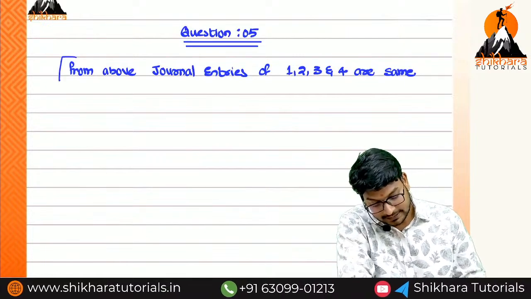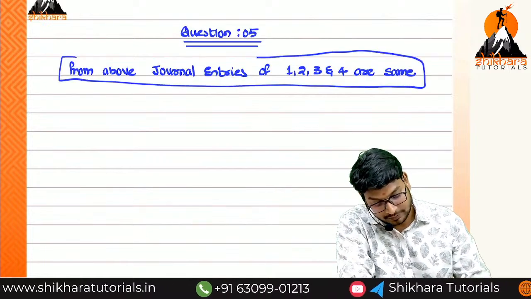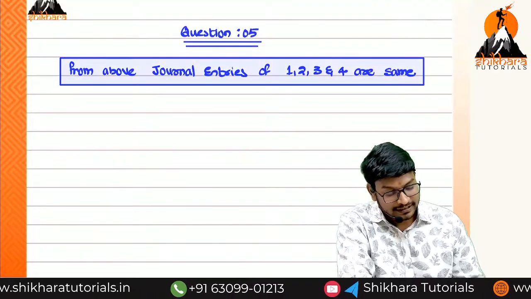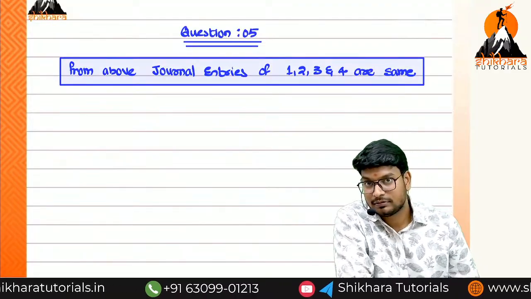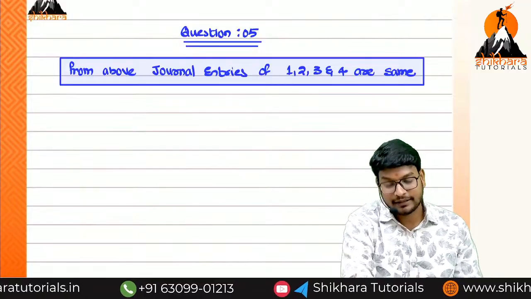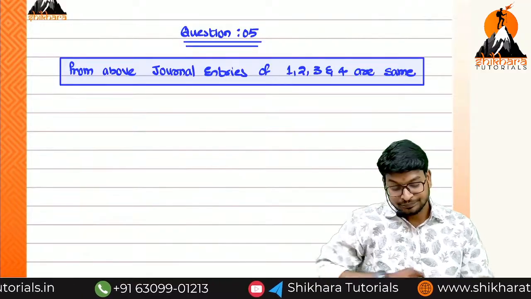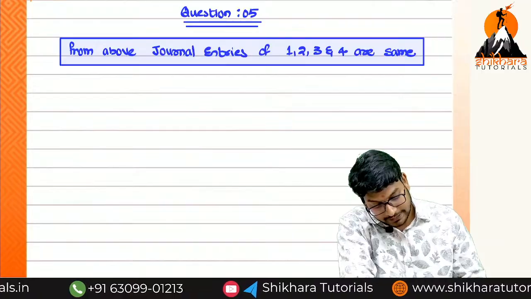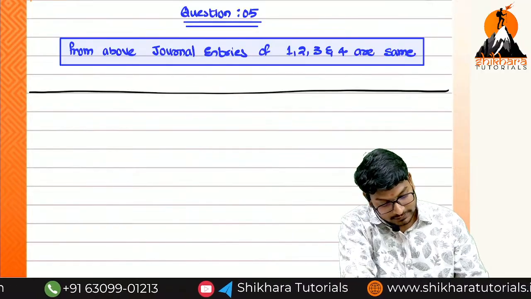And next we are starting the recording from which entry onwards? 5 also same na? 5 also same. Okay, we can write from first call and second call. Again, if you want, you can draw the format.